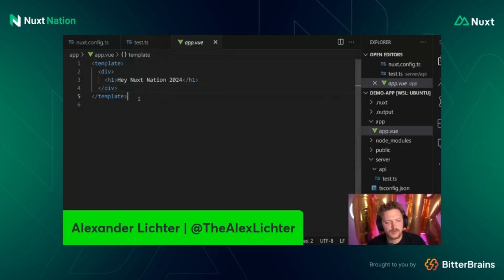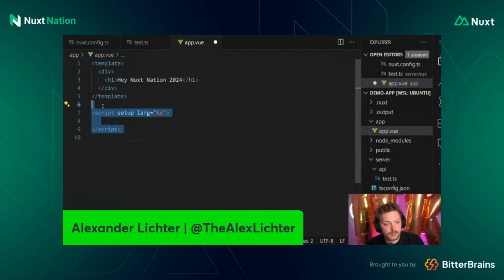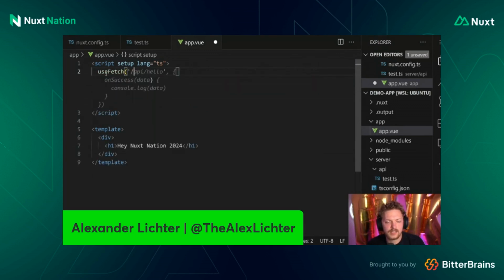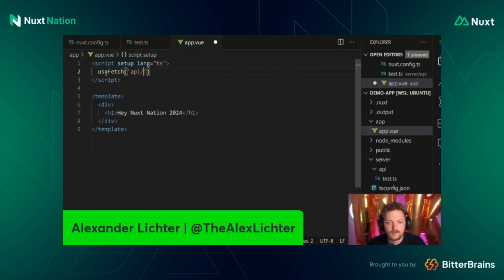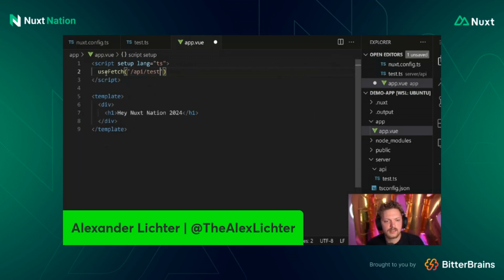And you would say, okay, in my script part here, which I quickly create and move to the top as it's the style right now, and as it makes sense, at least to me, we have something like, oh yeah, we do use fetch, and then we fetch some kind of API, right? We say we can fetch /API/test here. That also works. That's something we can do, but we'd rather fetch a third-party API.